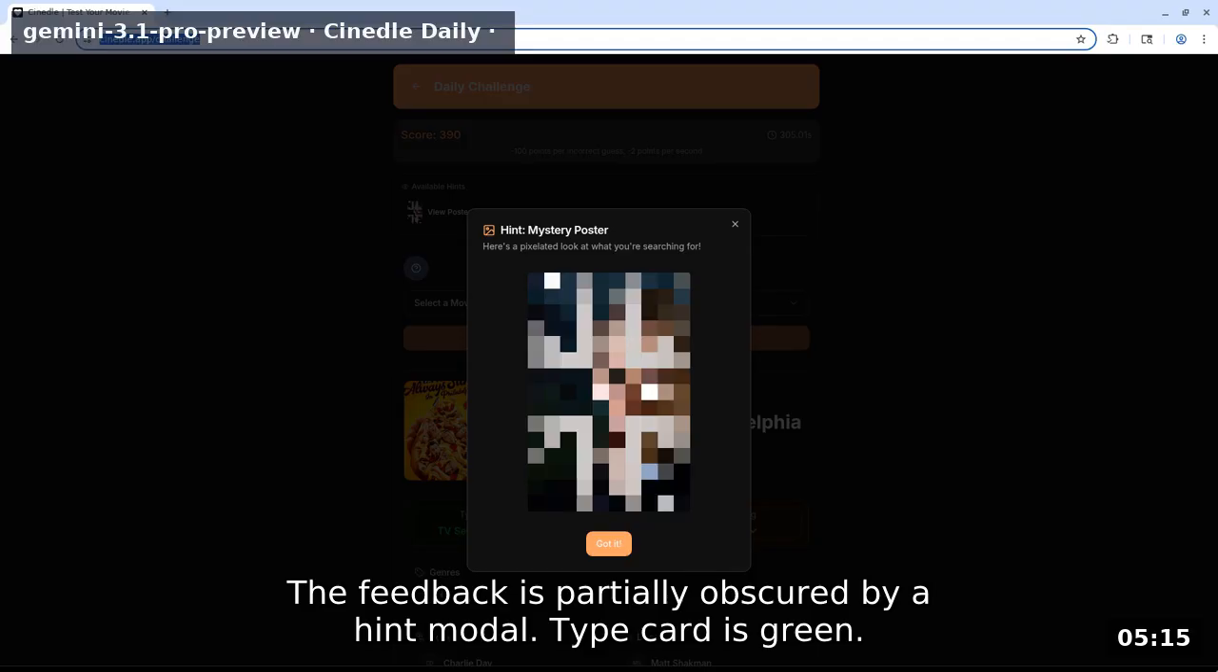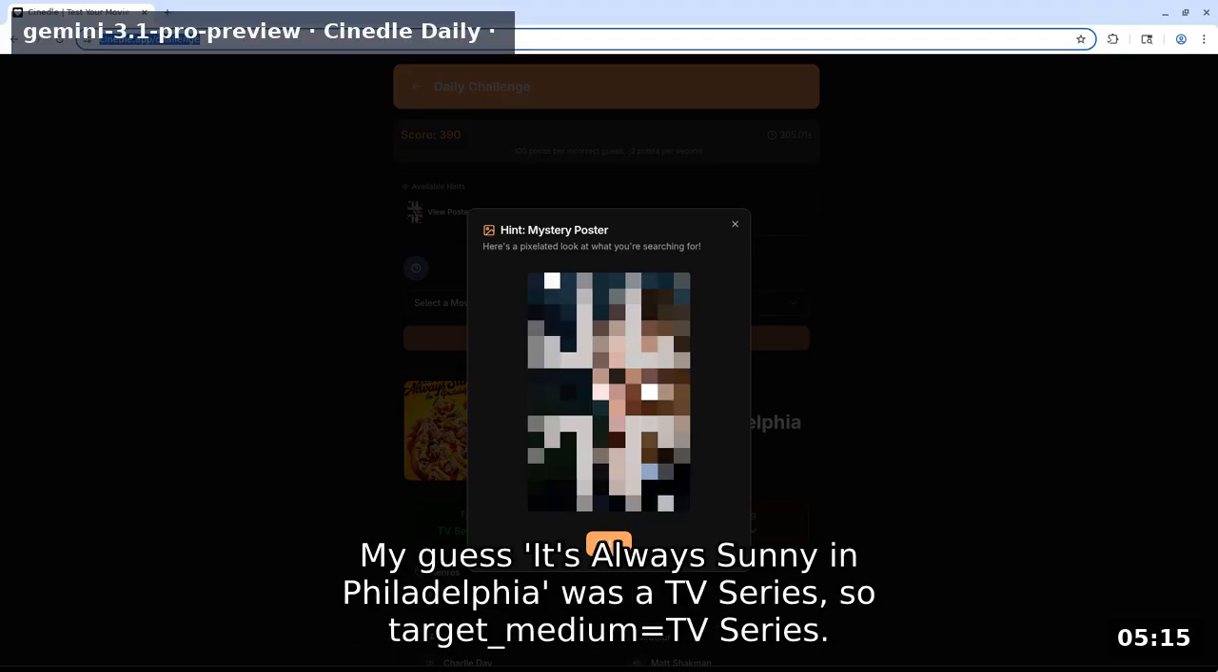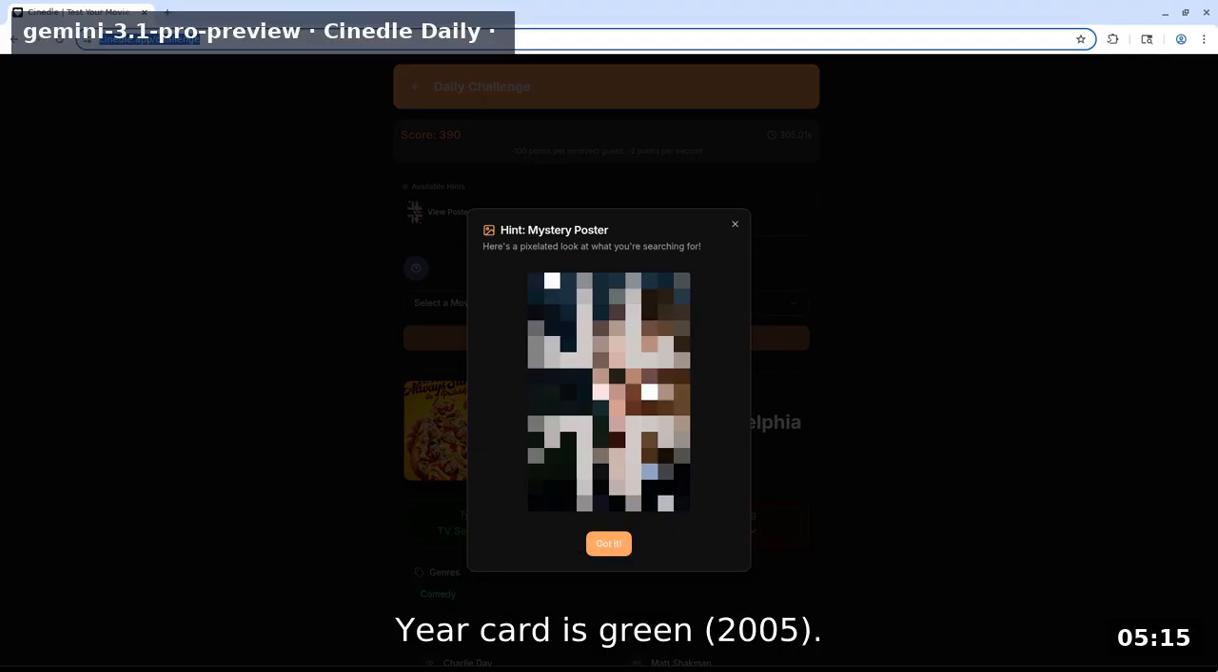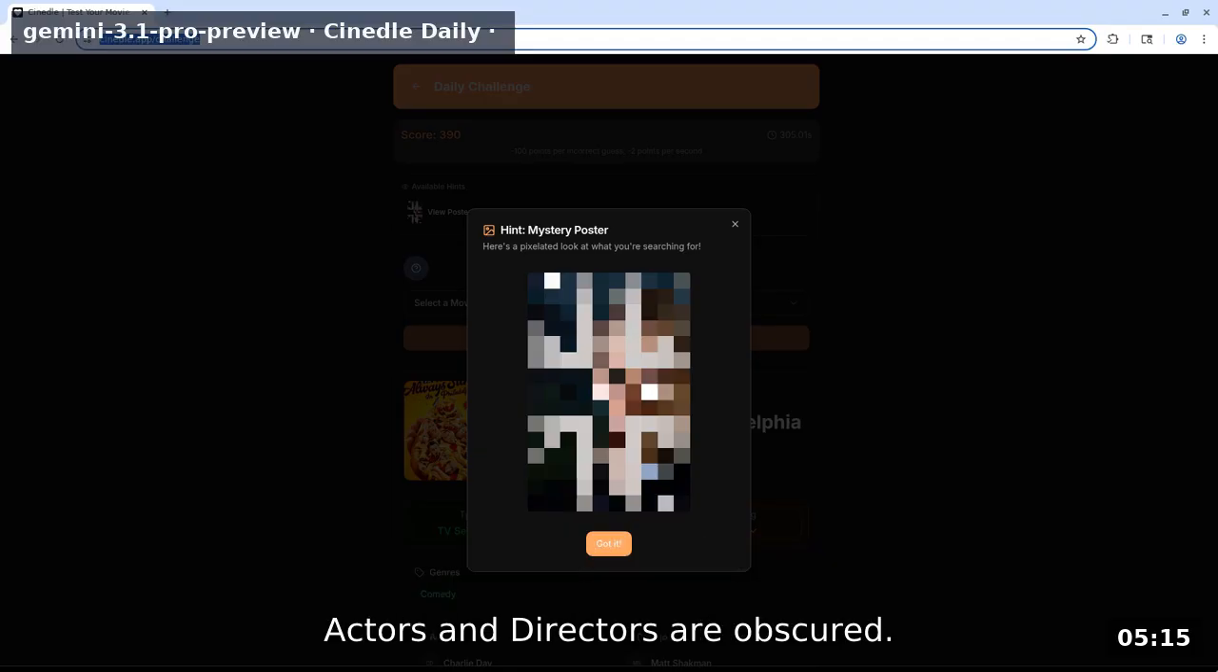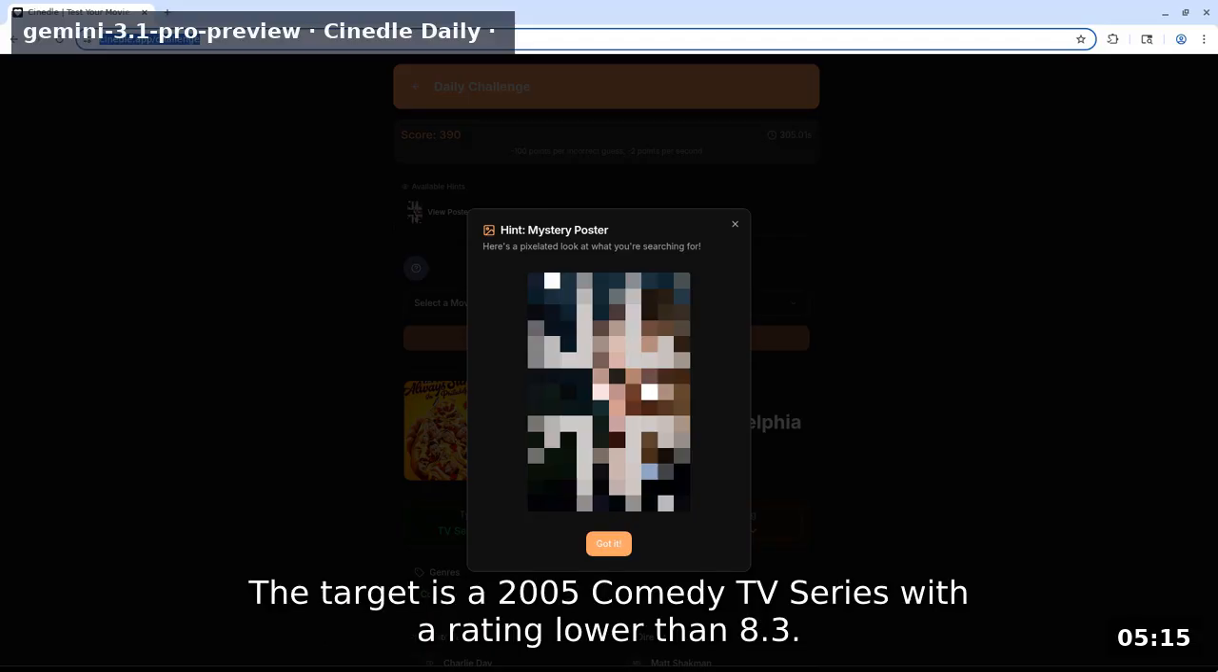Type card is green. My guess It's Always Sunny in Philadelphia was a TV series, so target medium equals TV series. Year card is green, 2005. Rating card appears red with a down arrow, meaning the target rating is lower than 8.3. The genre comedy is green. Actors and directors are obscured. The target is a 2005 comedy TV series with a rating lower than 8.3.